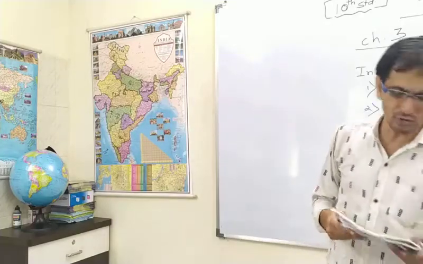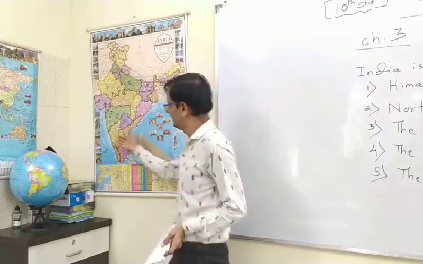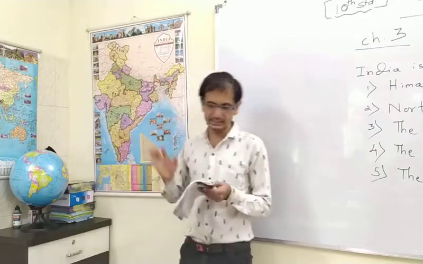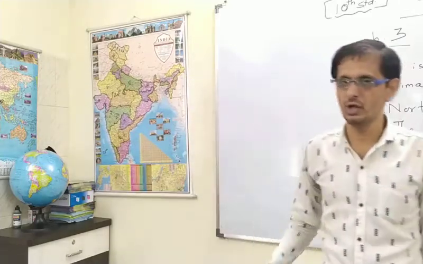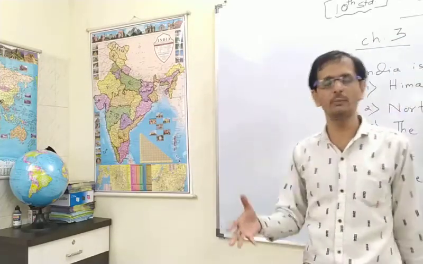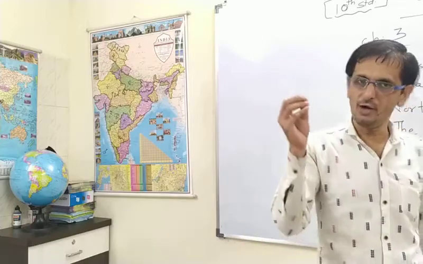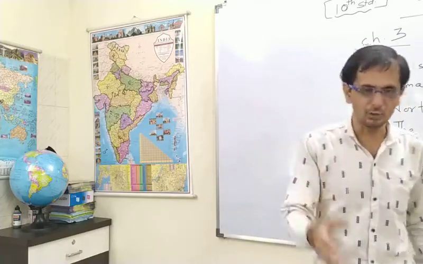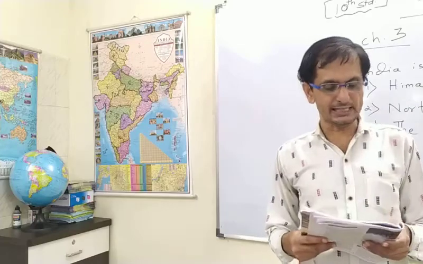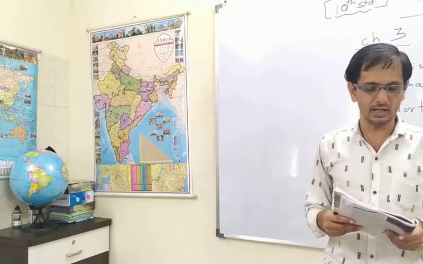Now the western coast borders the Arabian Sea. Everybody knows the Arabian Sea. It is by and large a rocky coast. A rocky coast is mostly formed by rock and consists of rocks, that's why it is known as a rocky coast. At places, the Western Ghats have extended right up to the coast.